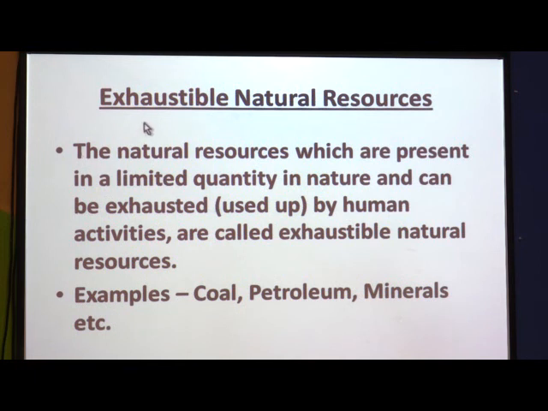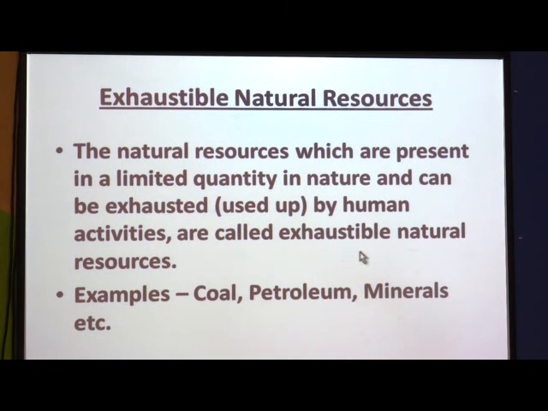The second type of natural resources is exhaustible natural resources. These are the natural resources which are present in a limited quantity in nature. Exhaustible natural resources are also natural resources, but they are present in a limited quantity and can be exhausted, means used up, by human activities.